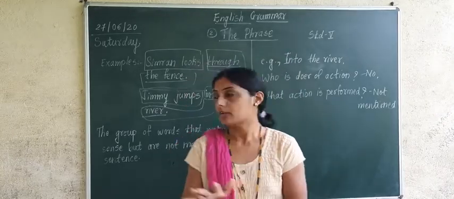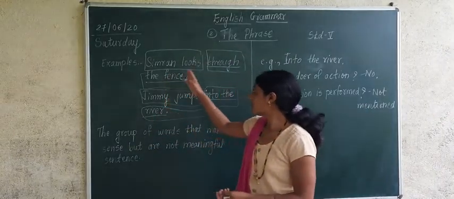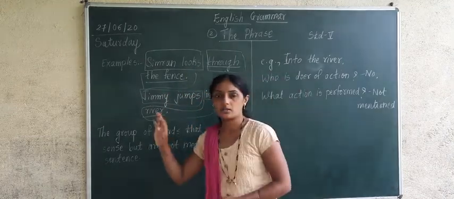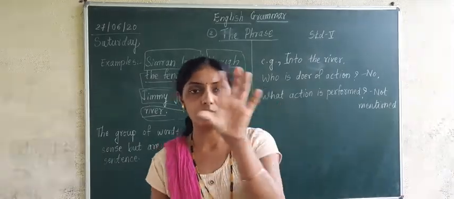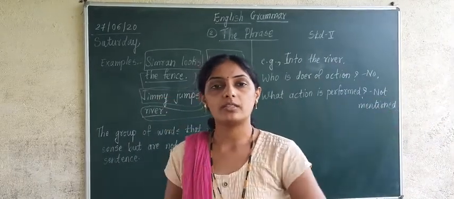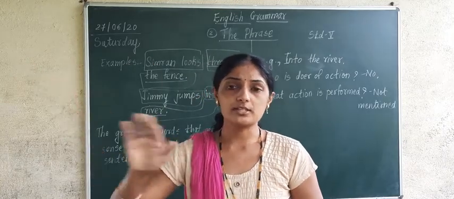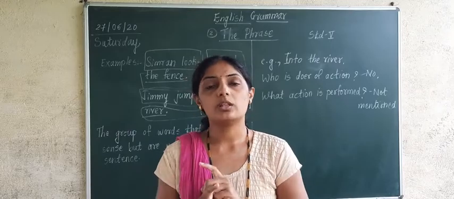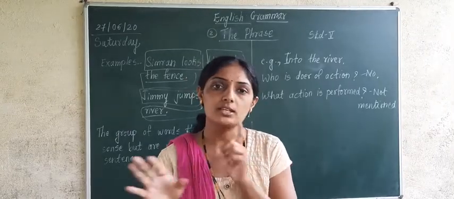Have you understood? We have taken two examples, Simran looks through the fence and Jimmy jumps into the river. If we remove Simran looks and Jimmy jumps, what will remain? Through the fence and into the river. So into the river and through the fence are groups of words. They will not make any sense.